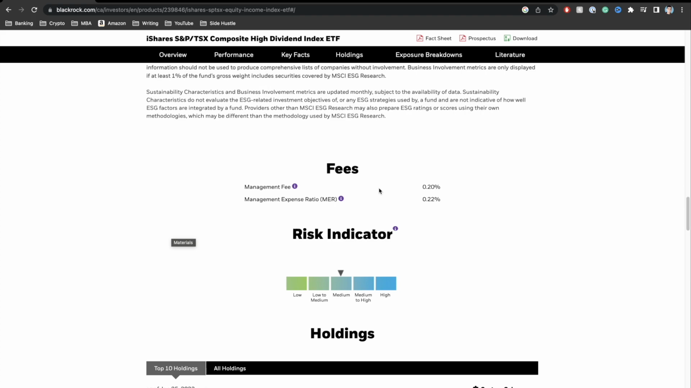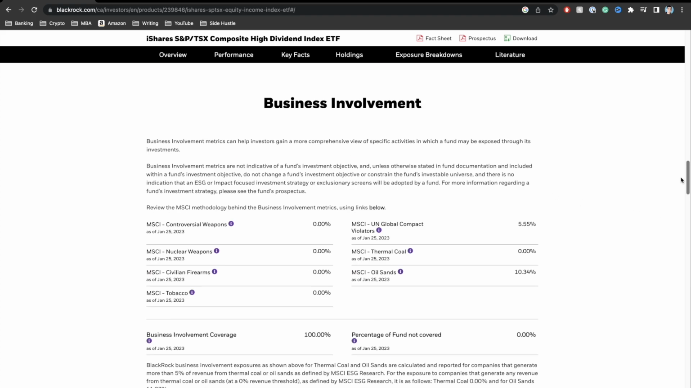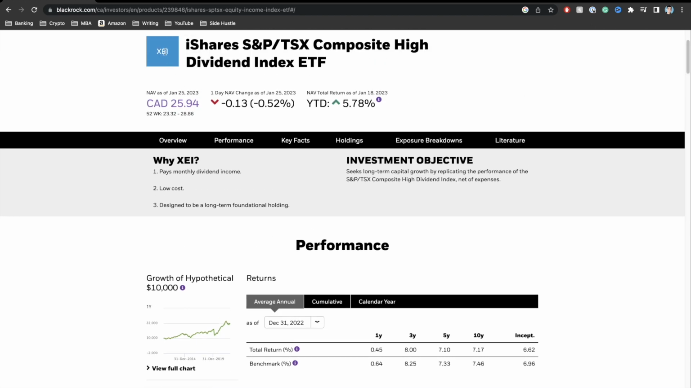So this is my first recommendation. Again, the ticker symbol for this particular fund is XEI. I highly recommend it. It's a great way for you to get into a bunch of different companies in different sectors in the Canadian economy.